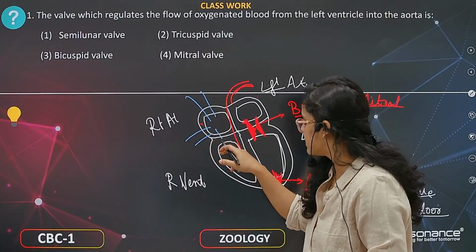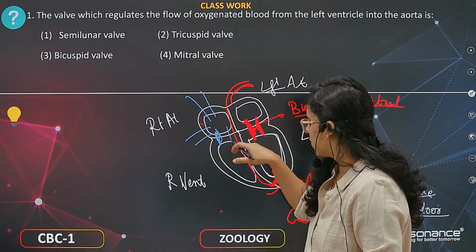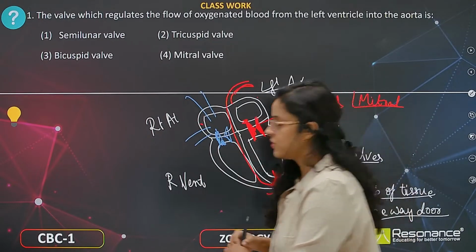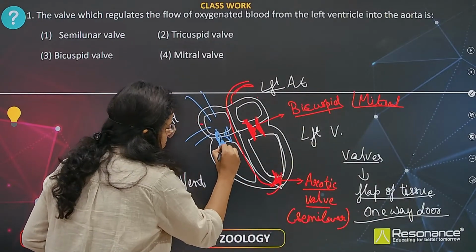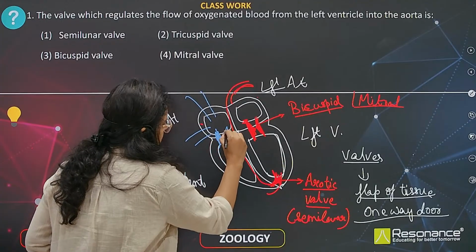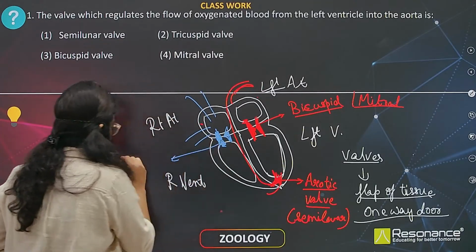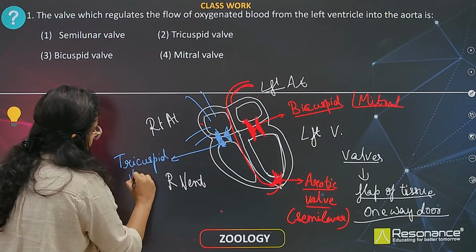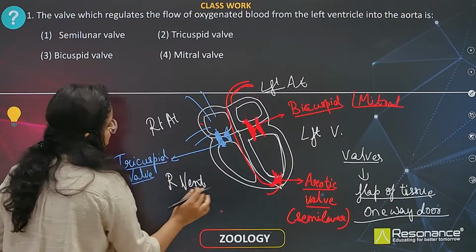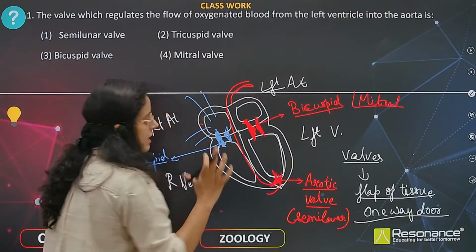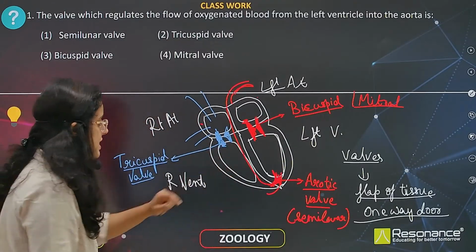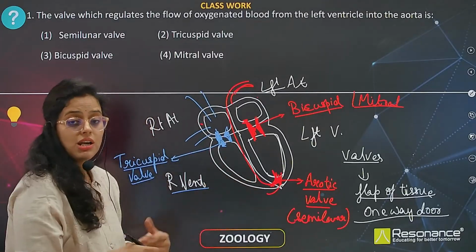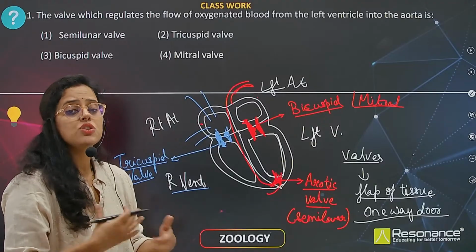So again there is a valve structure. Now here we have three cusps. If you see, we have three cusps over here. That is the reason it is called the tricuspid valve. So the tricuspid valve is generally present between the right atrium and right ventricle. Blood is filled in the right ventricle. Now blood has to go to the lungs for exchange of gases.